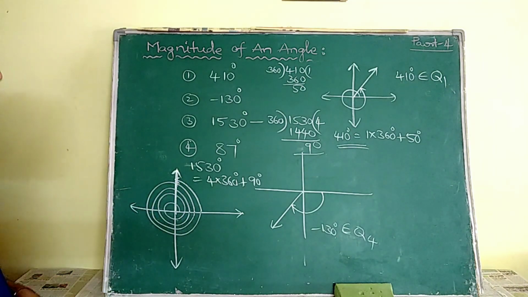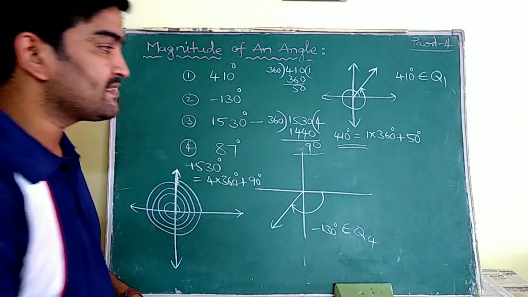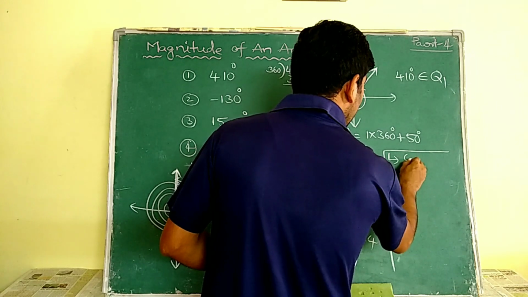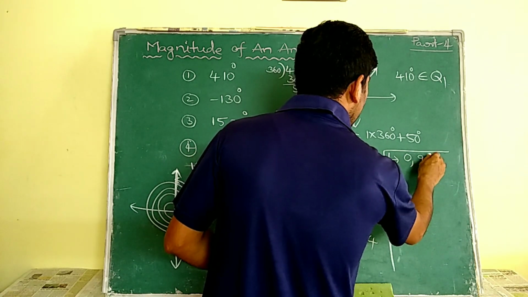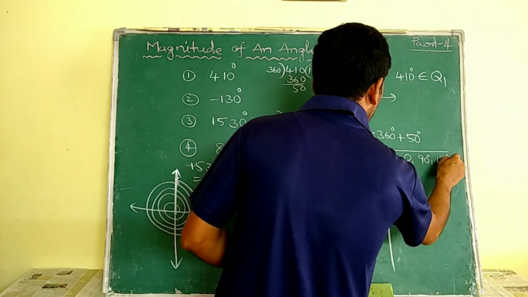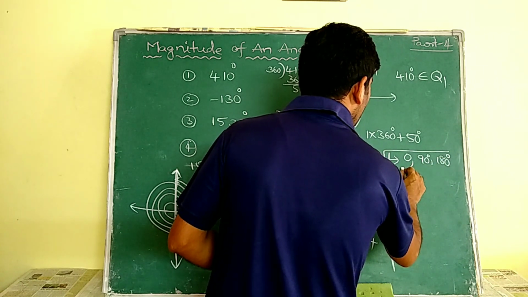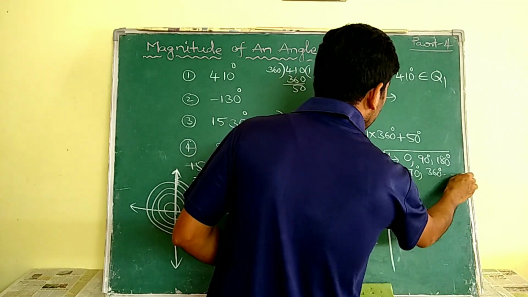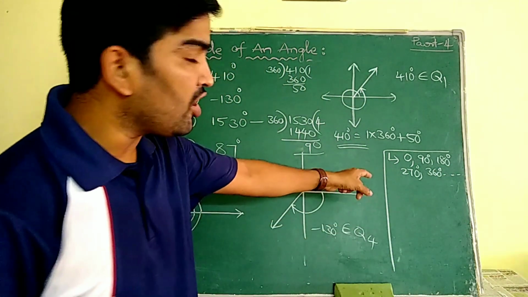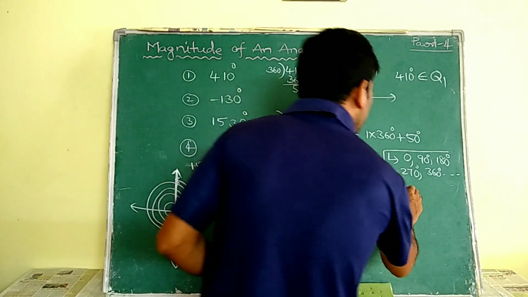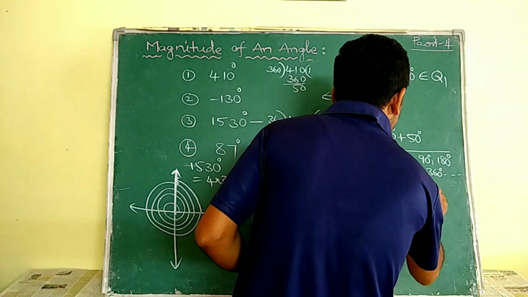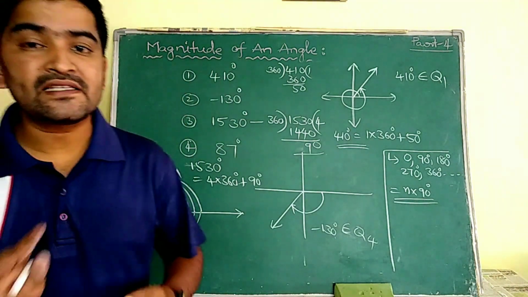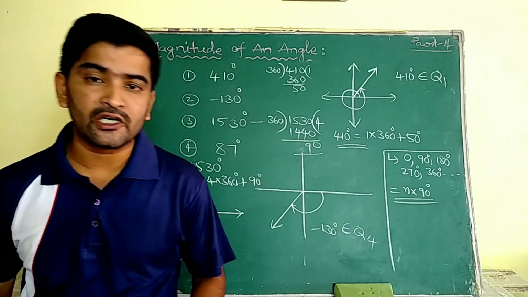Here you have to note that the angles 0, 90 degrees, 180 degrees, 270 degrees, 360 degrees, and so on, that means all the multiples of 90, that means n into 90 degrees, do not belong to any quadrant.